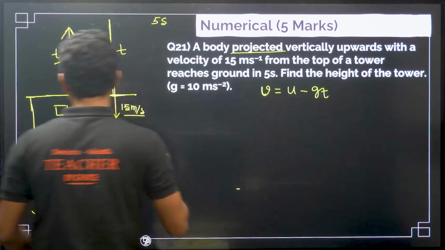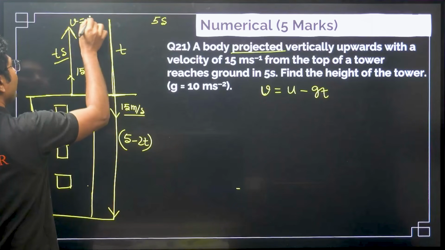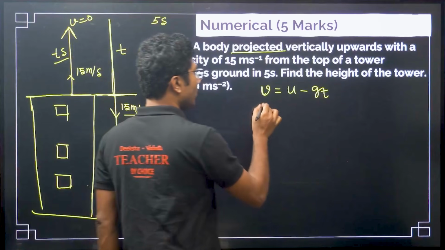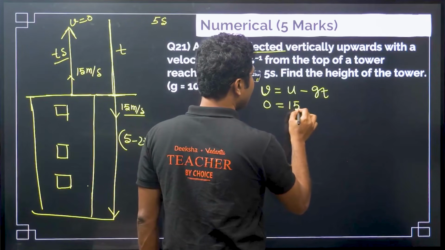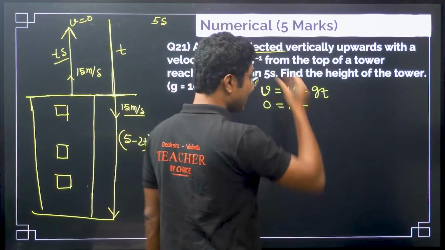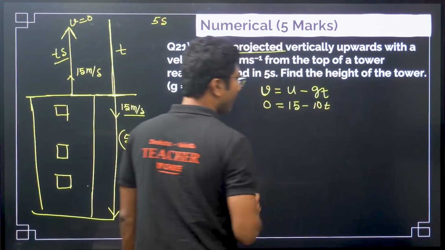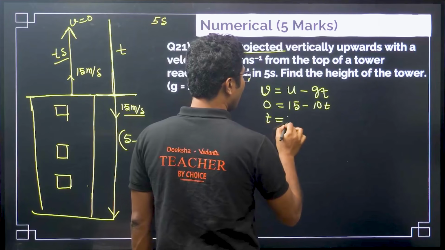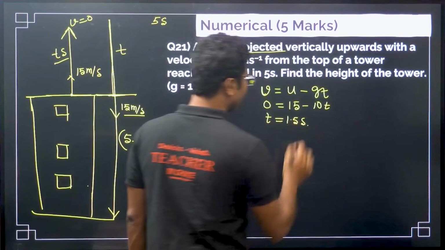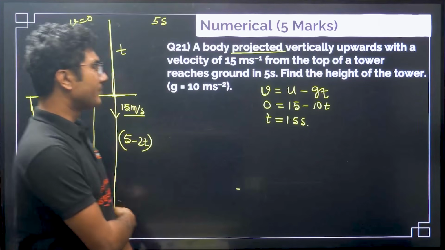So, v is 0, u was 15, minus gt. What is g? g is given in this question as 10, and time t we are trying to find. So, t will be 1.5 seconds.